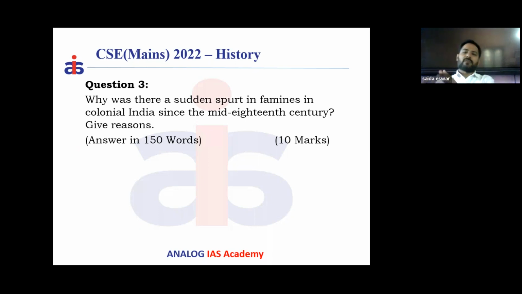You see a kind of shift from food grains to commercial crops. Now, commercial crops, let's say, for example, indigo and cotton. When they started commercial crops, the prices of these commercial crops depended upon the world market. Let's say, for example, if there is a war between America and Britain, then we have a demand for Indian cotton.